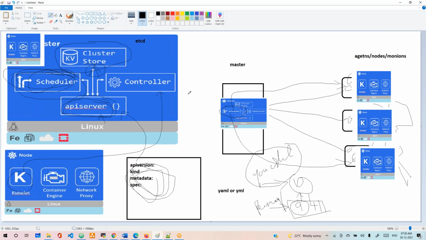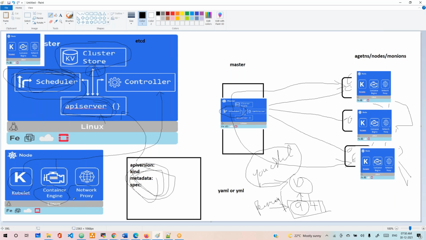It can't run the containers itself. You don't have an option to run the container. It's like a small guy, a kind of agent. If something goes wrong, and any running container goes down, it will go and tell the control plane only. Then the control plane, meaning the controller manager, will take care of what to do next. That is the kubelet. And then the container engine. The container engine means whatever containers you want to run need to be installed.